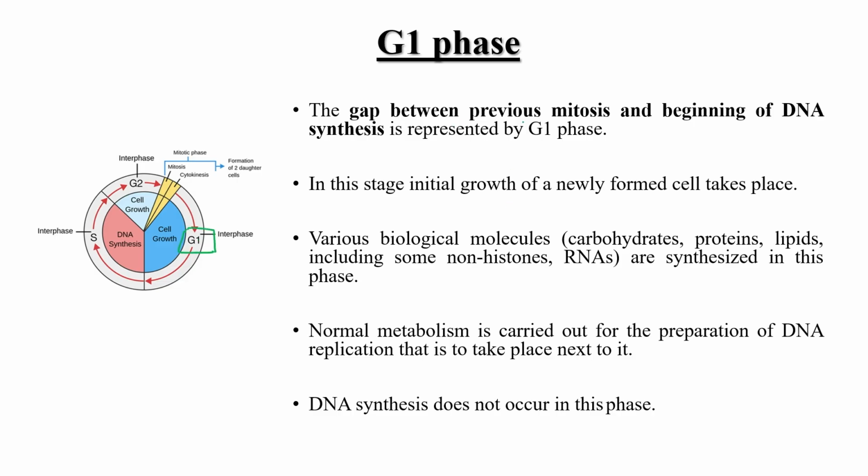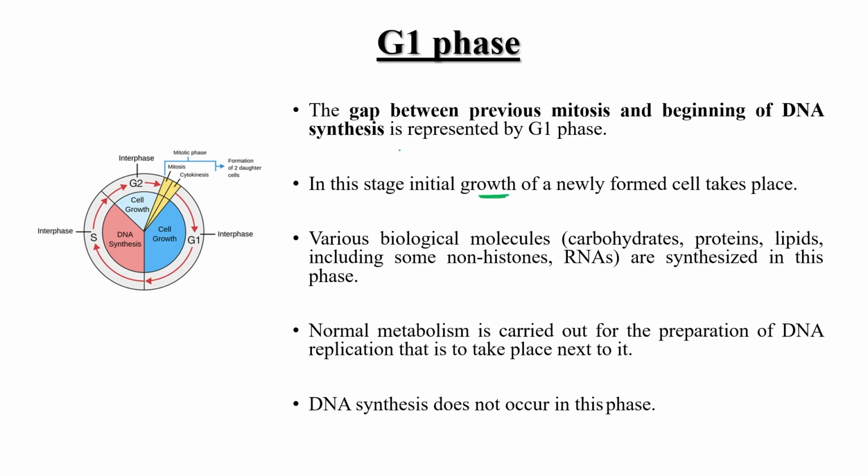The gap between the previous mitosis, this is the mitosis phase. Okay, so what is this? Gap between the previous mitosis and the beginning of DNA synthesis. DNA synthesis occurs in this S phase, right? So G1 is known as the gap between the previous mitosis and the beginning of DNA synthesis. Okay? So in this stage, initial growth of newly formed cells takes place.